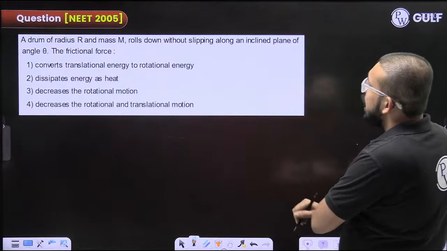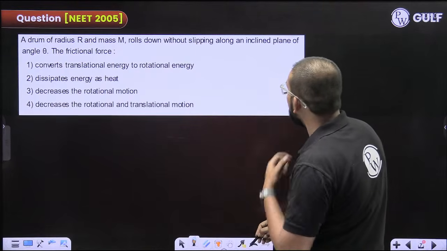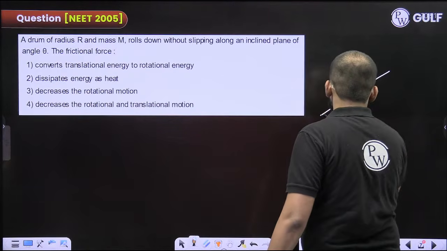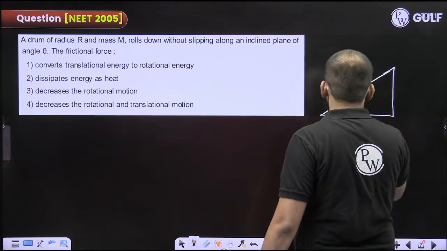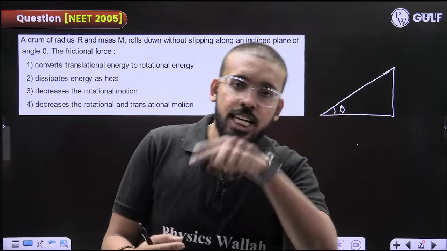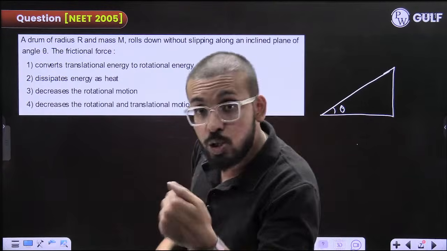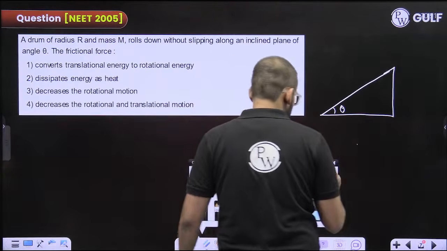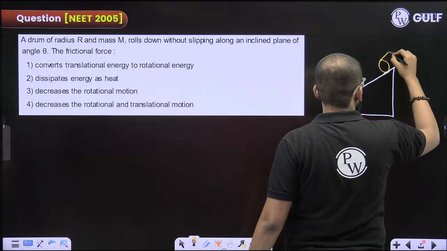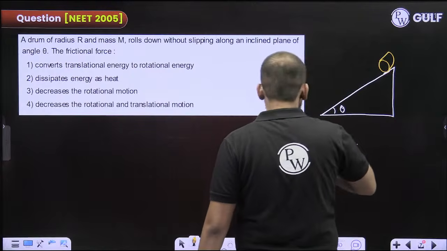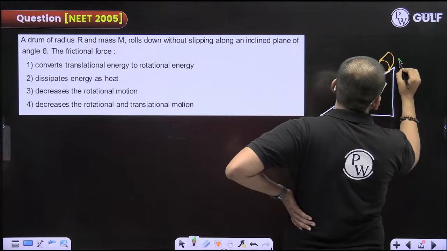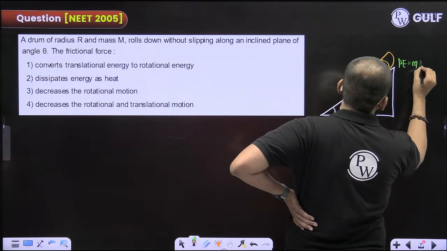A drum of radius r and mass m rolls down without slipping along an inclined plane of angle theta. Let us suppose there is an inclined plane of angle theta. Now there is a drum which is rolling without slipping. Here it will have some potential energy, equal to mgh.